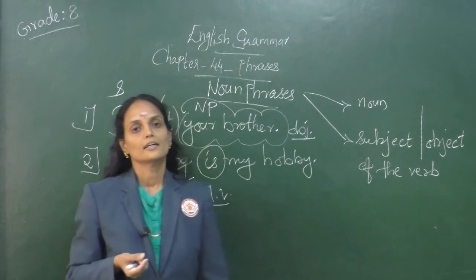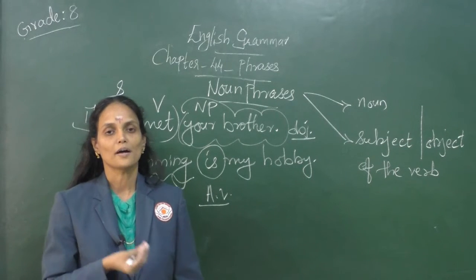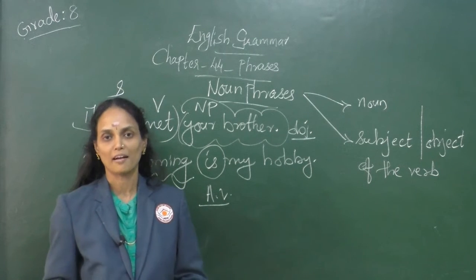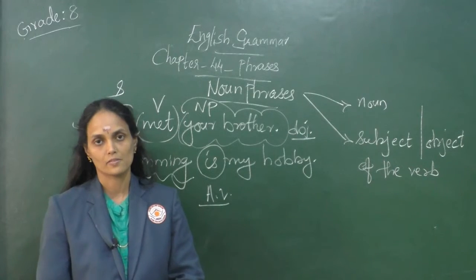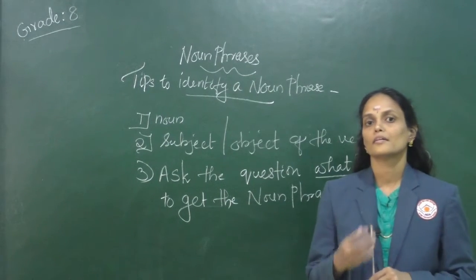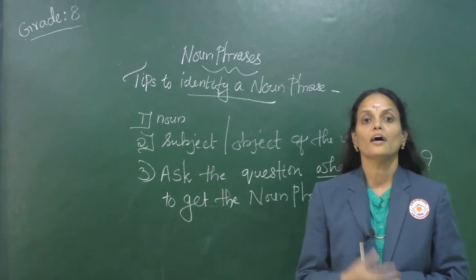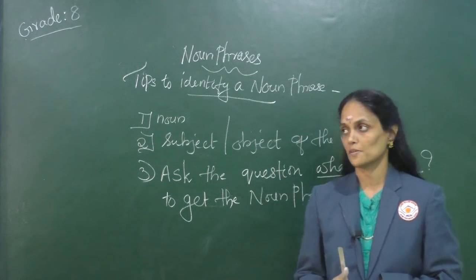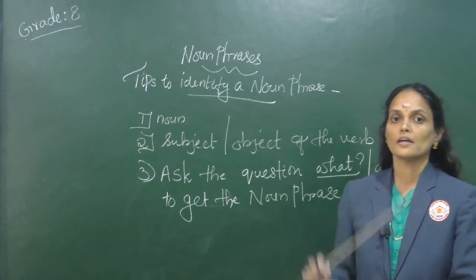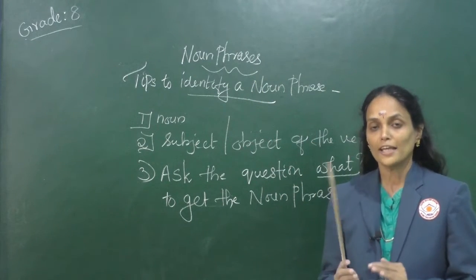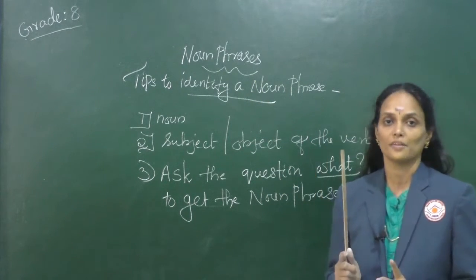Now let's see, I will introduce you to an easy tip to identify the noun phrase in a sentence. Children, I can introduce some easy ways or tips to identify a noun phrase. As we discussed previously, in a noun phrase there will always be a noun.